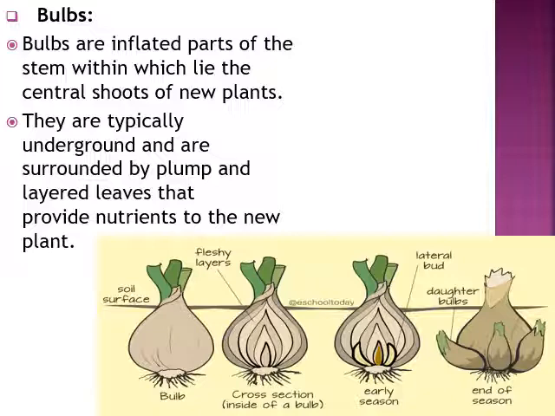Used for vegetative propagation are, like, gladiolus, onion, and the bulbs of the lily plant. These are all vegetatively propagated through the formation of bulbs.